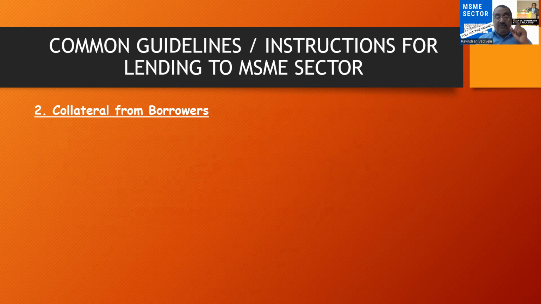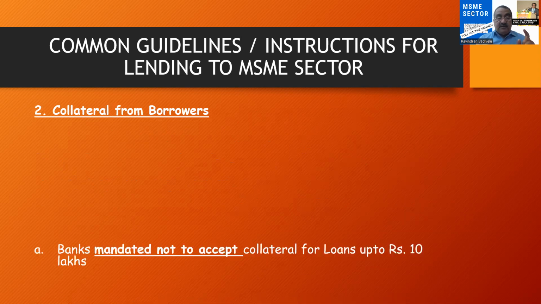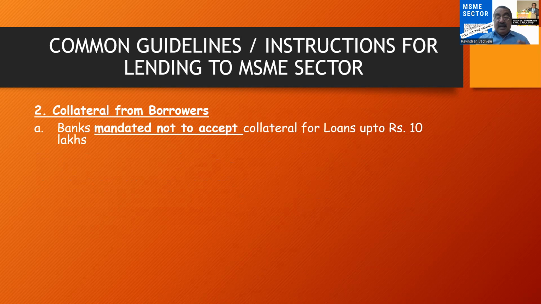Collateral for loans to be received from MSME borrowers by the bank. Even if the borrower has offered collateral security, the banks are mandated not to accept collateral securities for loans up to 10 lakhs.